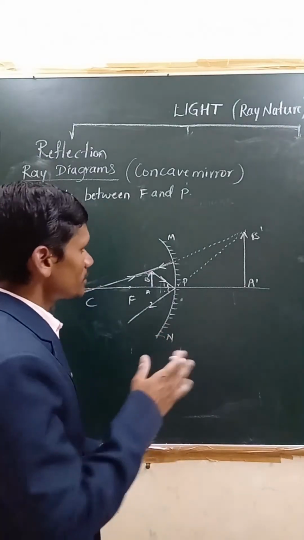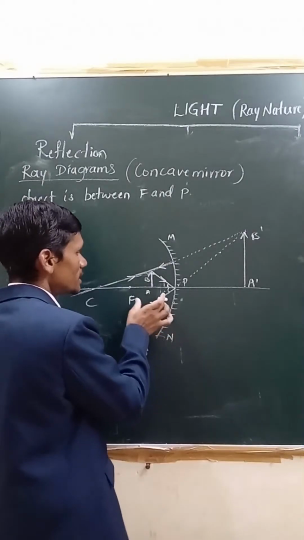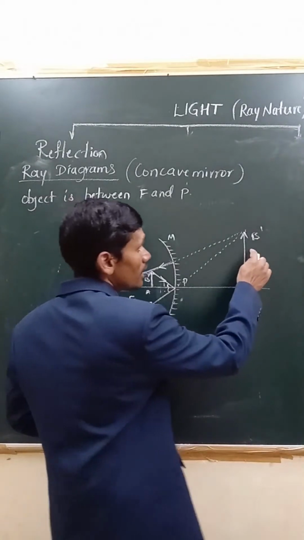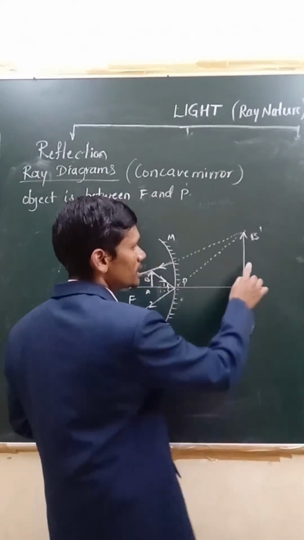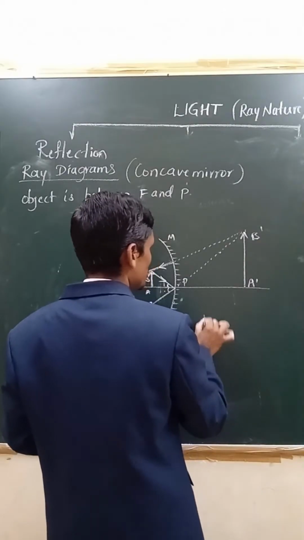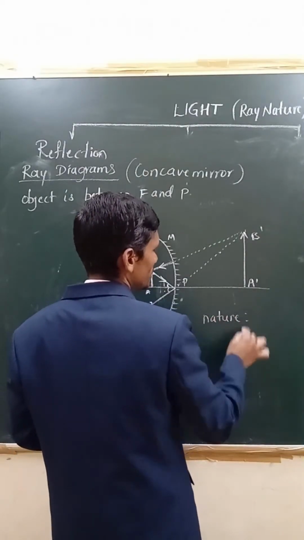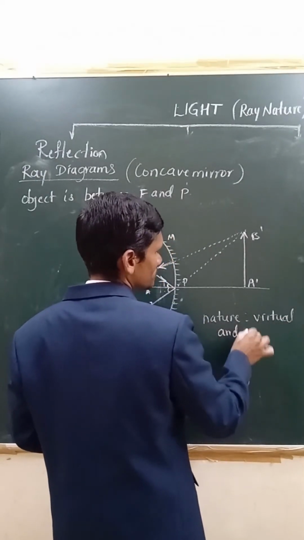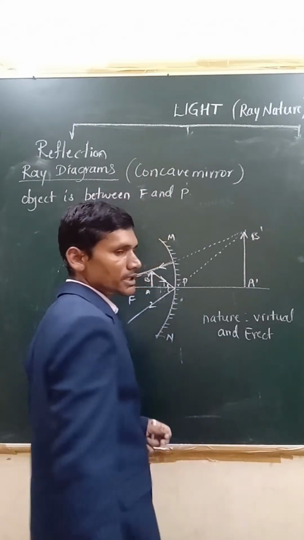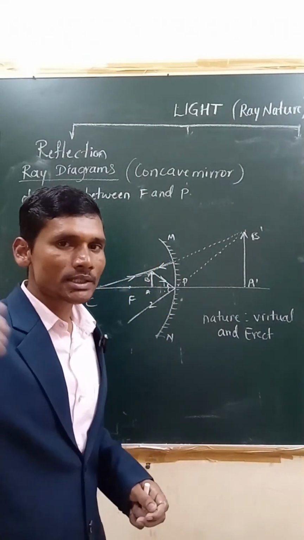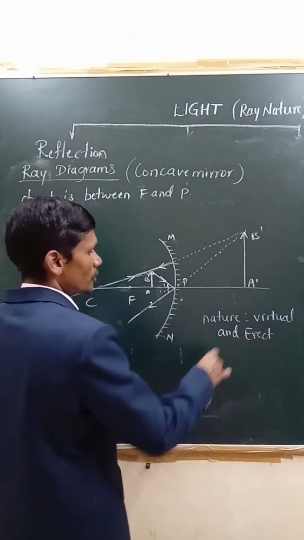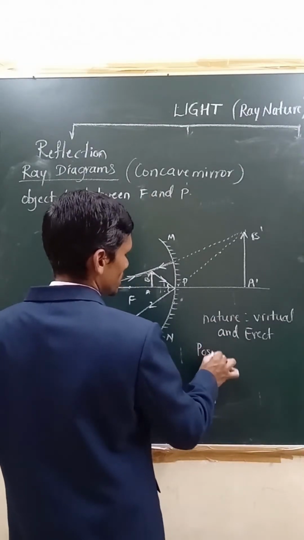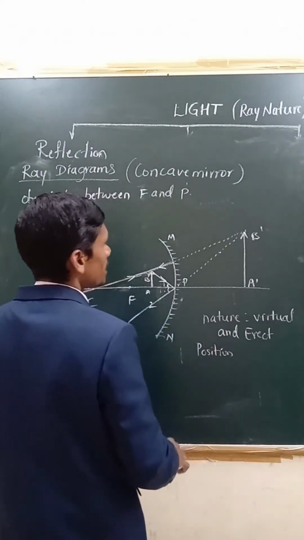So what we can say from this, here when the object is placed between F and P, we are getting a virtual and erect image. Only at this position it changes. What is the nature? Nature of the image is virtual. It is virtual and erect. See, only in this case it changes, in all other positions it was just inverted and real, right? Now virtual and erect. What is the position? See, it is behind the mirror, right? Position is behind the mirror.